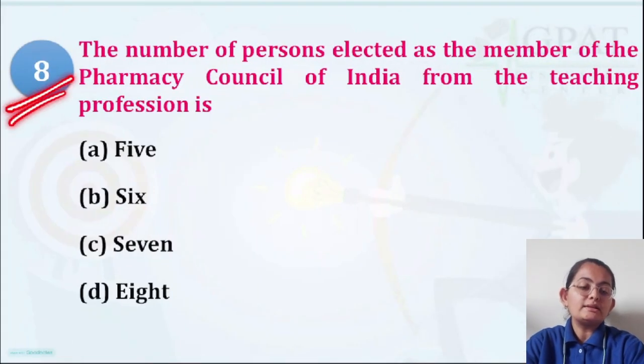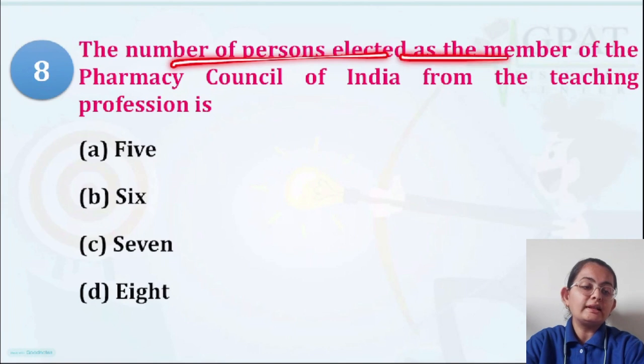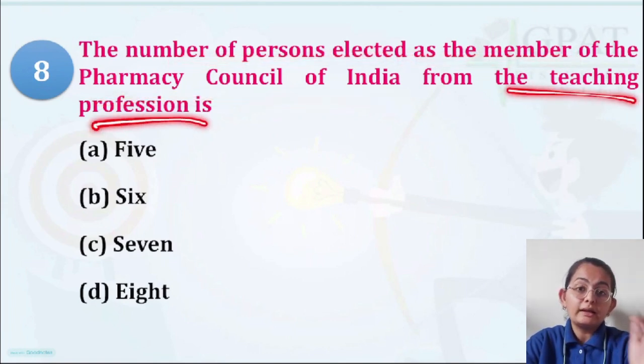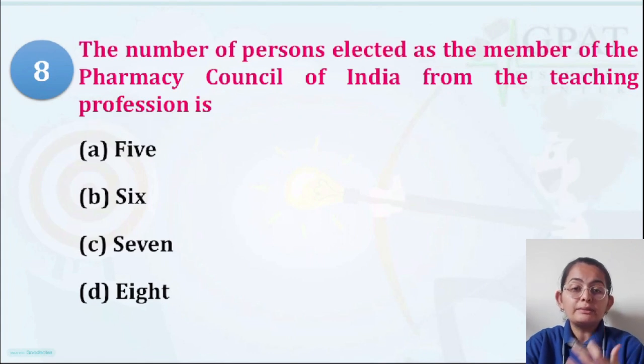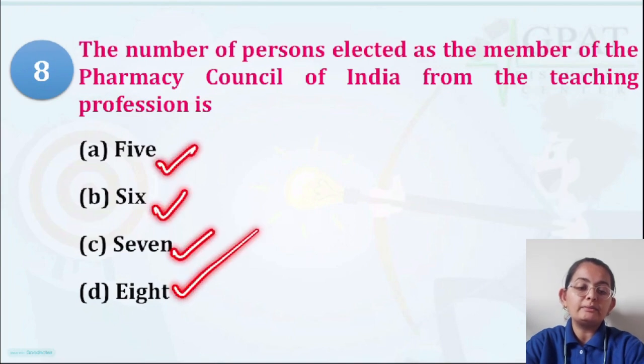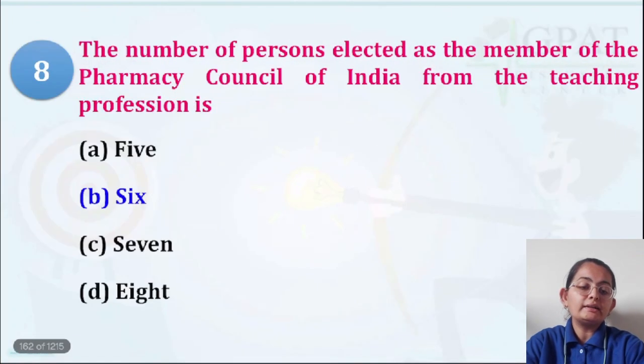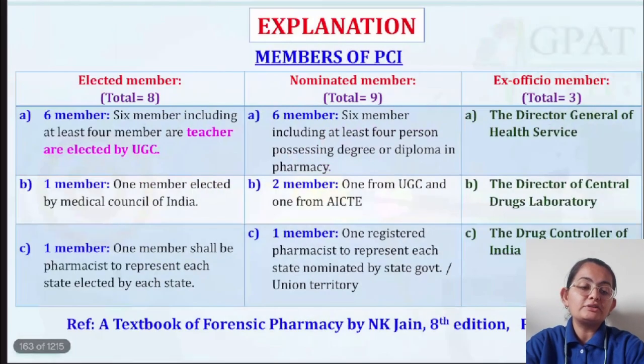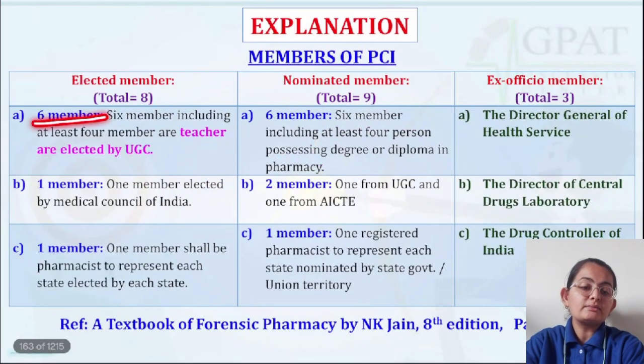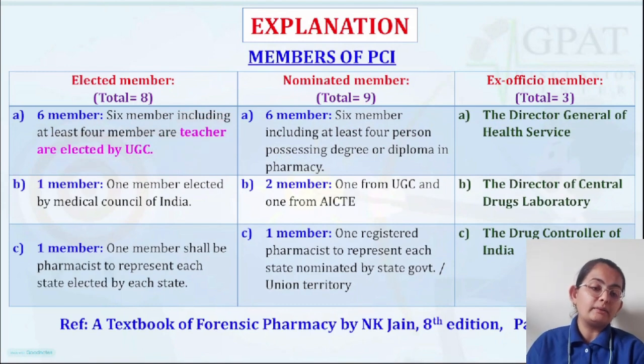Question number 8, what is it talking about? The number of persons elected as a member of the Pharmacy Council of India from the teaching profession. It is getting more specific. From the teaching profession, how many members are there? 5 members, 6 members, 7 members, 8 members. So you must be knowing that there are a total of 6 members from the teaching profession. You can see 6 members, including at least 4 teachers elected by the UGC. Okay, so 6 members you can very well remember.